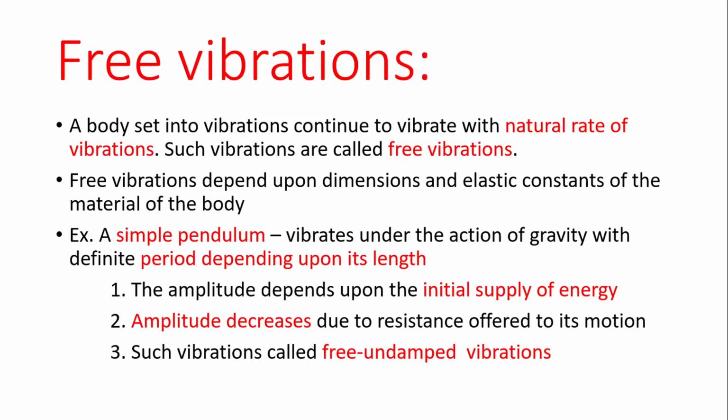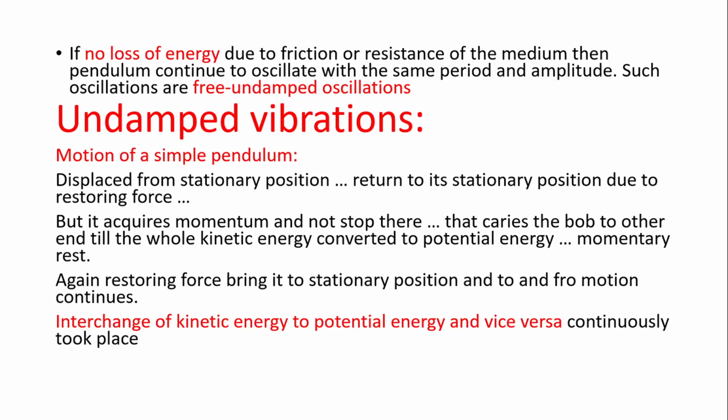In this way, the amplitude continually decreases, and such vibrations where the amplitude decreases continuously are called free damped vibrations. But if we consider no loss of energy due to friction or resistance of the medium, then the amplitude of the simple pendulum will remain constant.